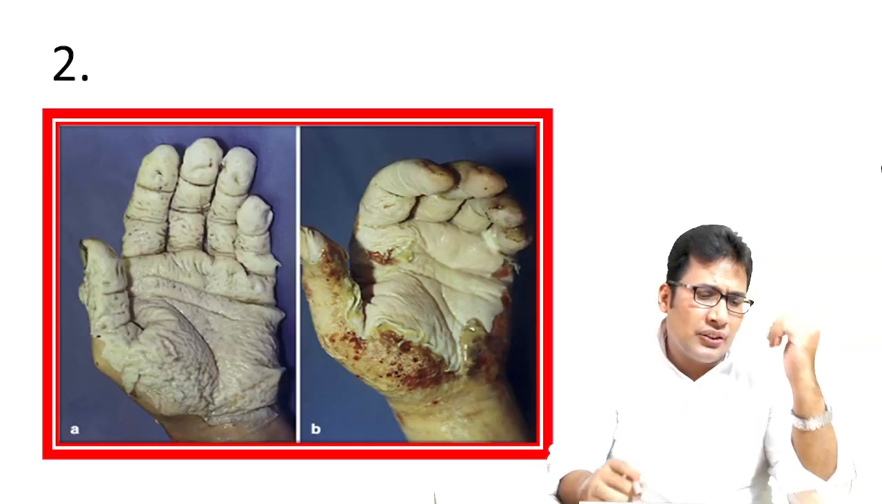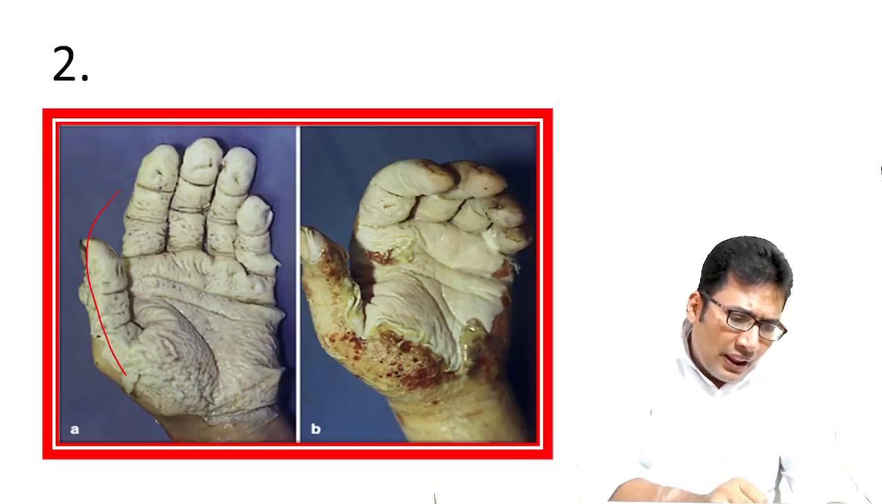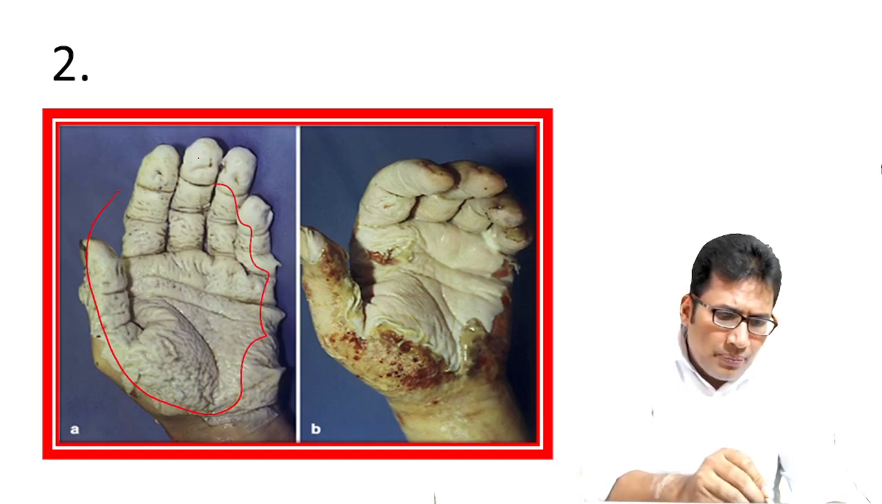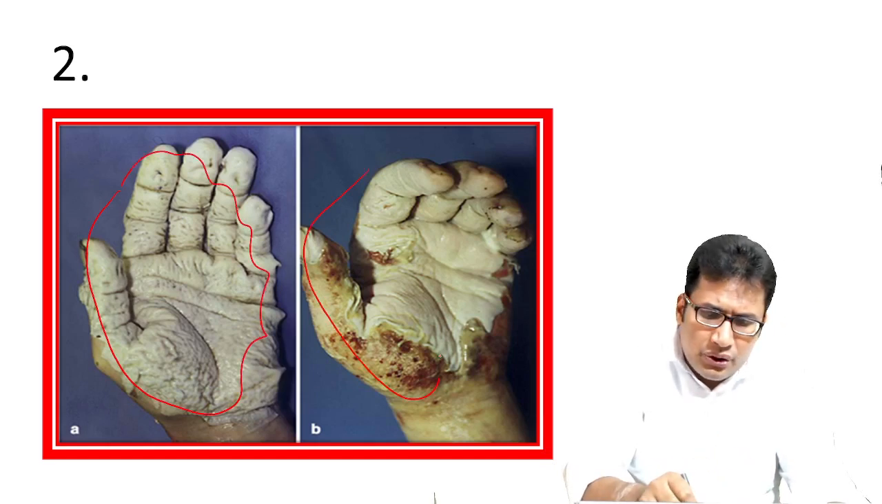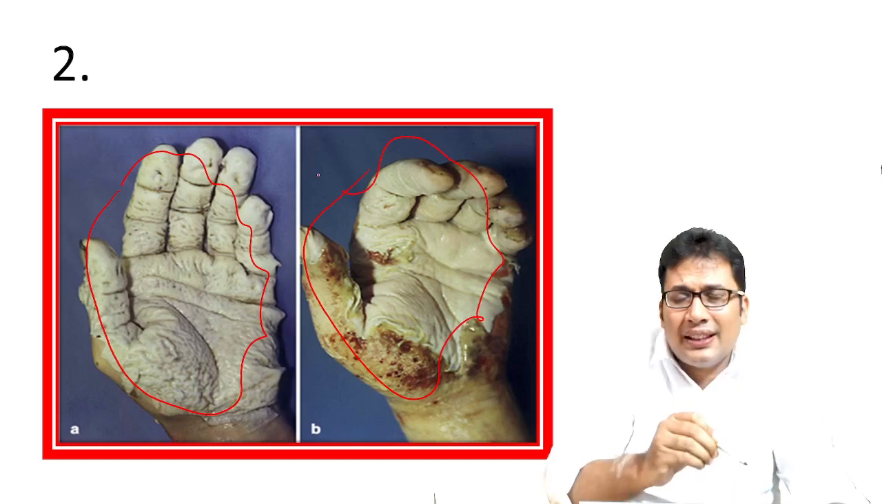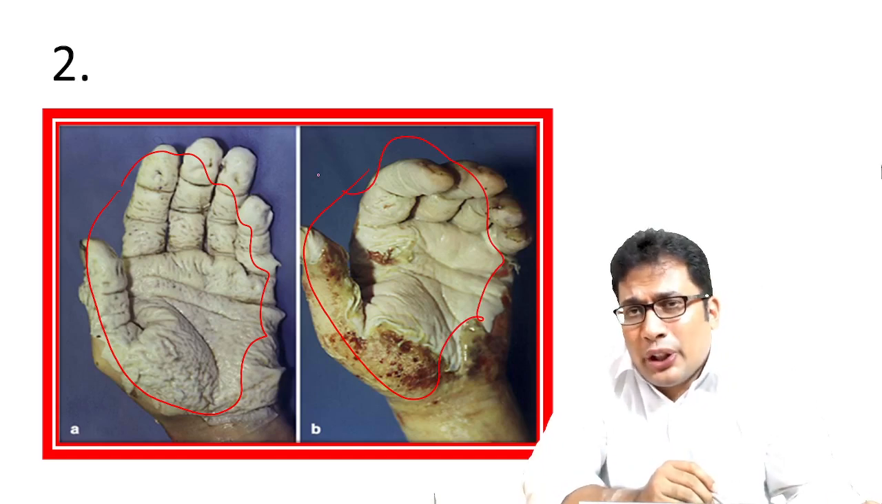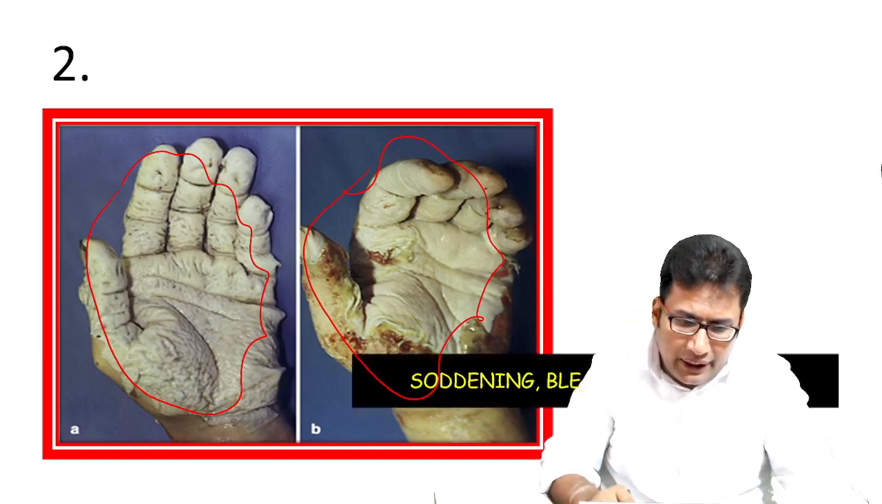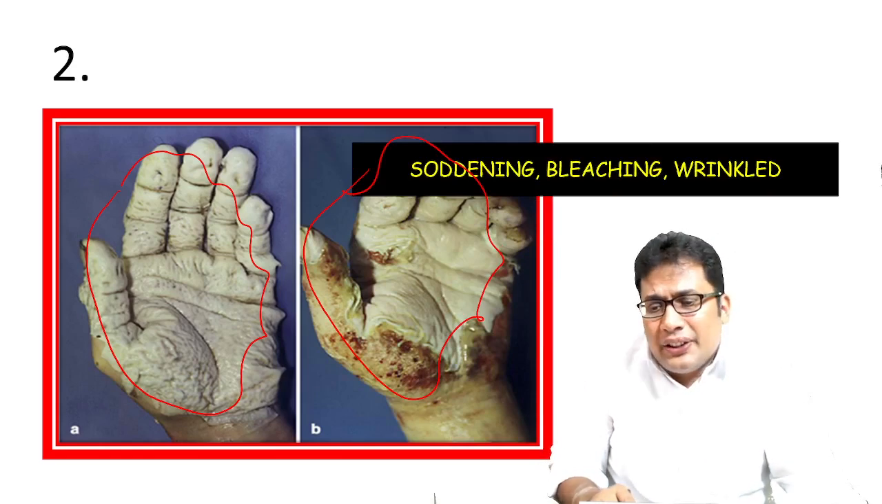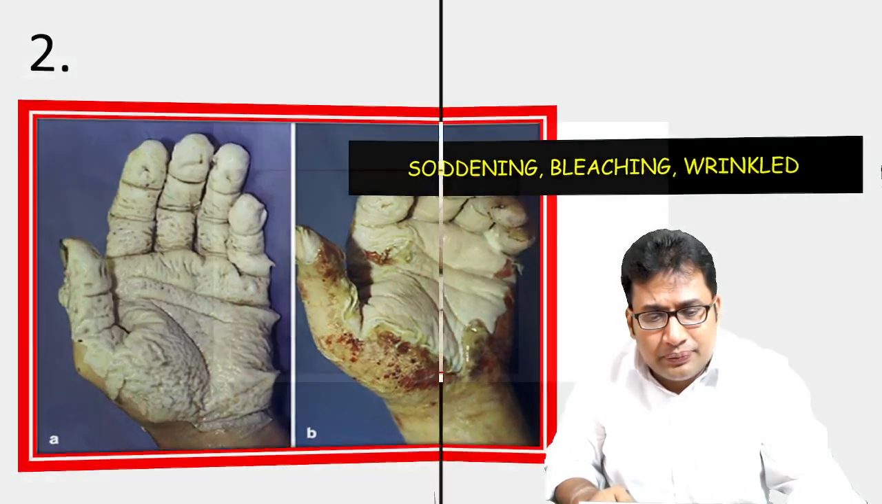Next, what about this? You can see here a bleached appearance. You can see the bleached, sodden appearance. So this is nothing but washerwoman hand. What is the finding here? Sodden, bleached, and wrinkled appearance.